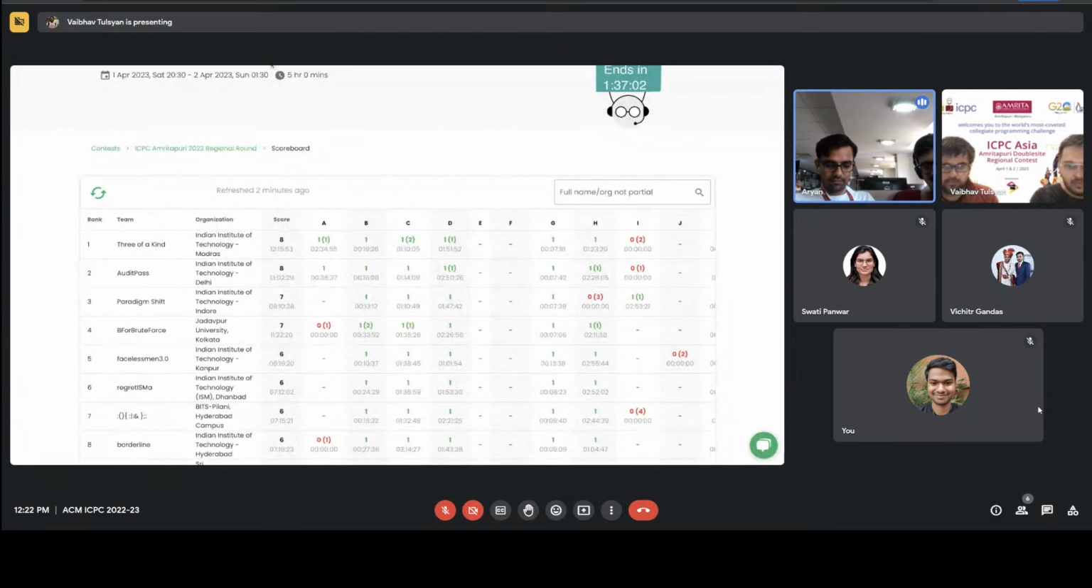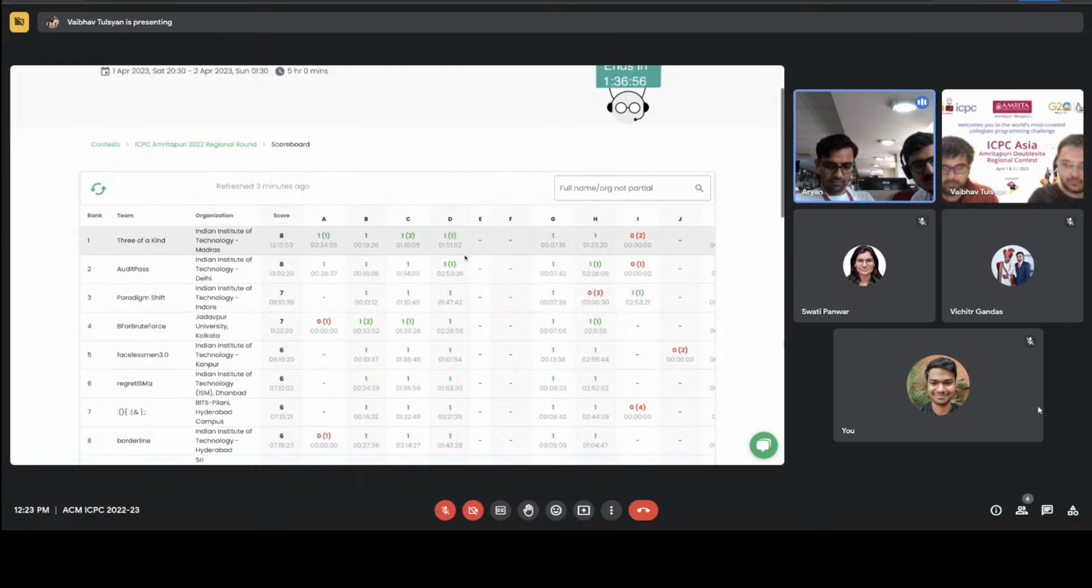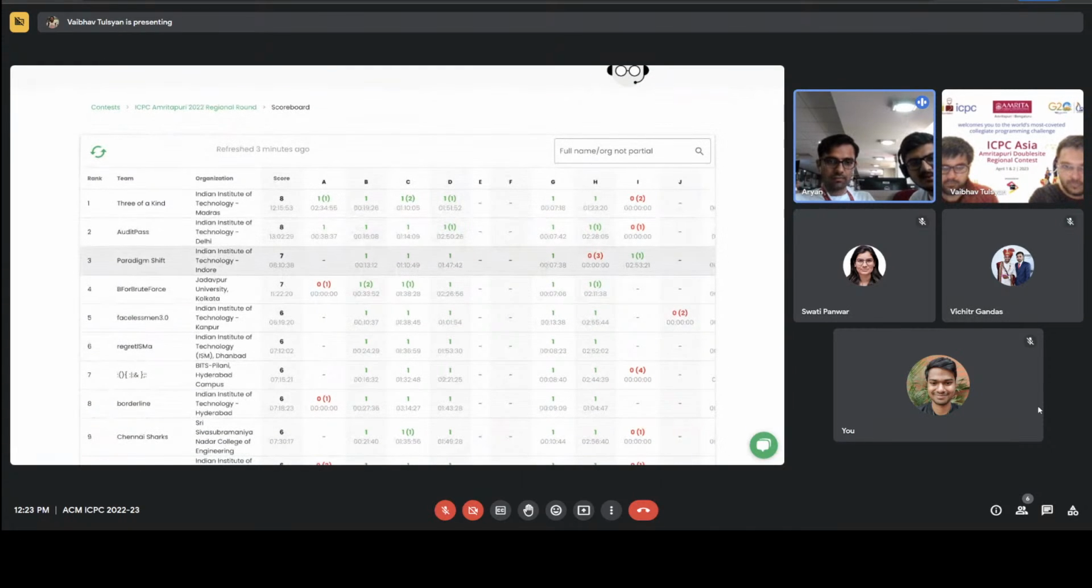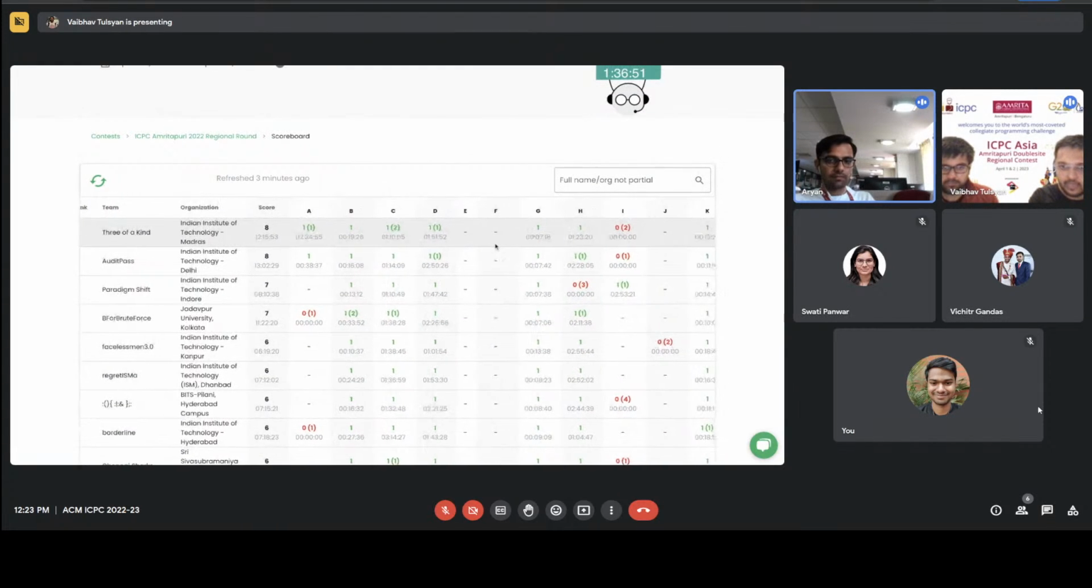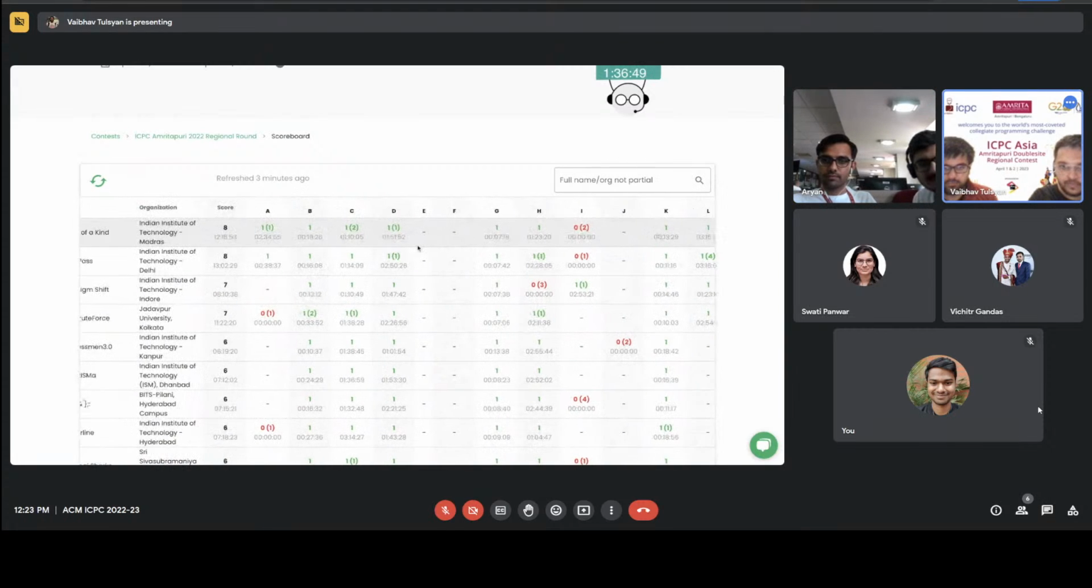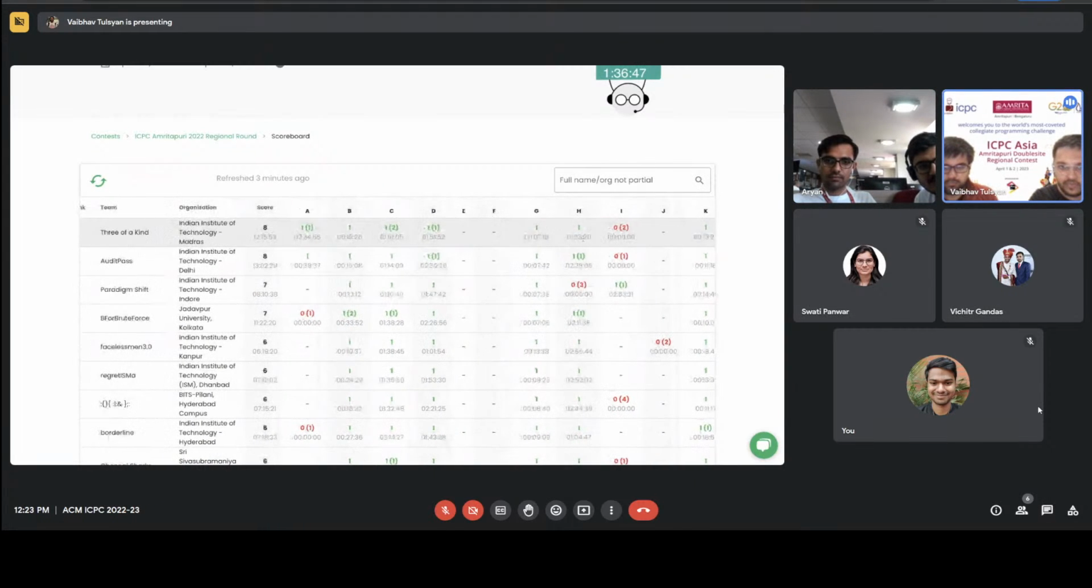So it is consistent with what was expected. And now we can see that there are 8 ACs. Like, how many problems do we have? Do we have 11 or 12? Oh, 12, right? So we have E, F, and J yet to be solved, right?